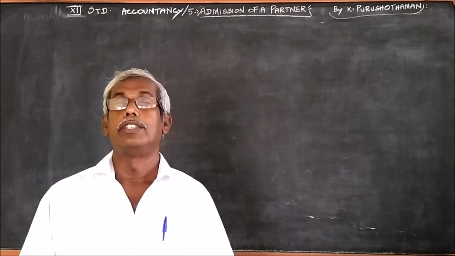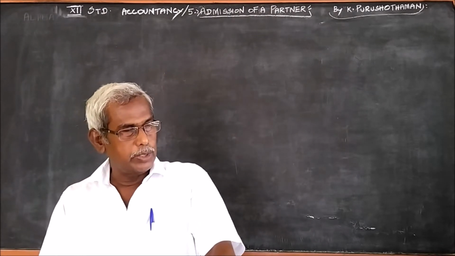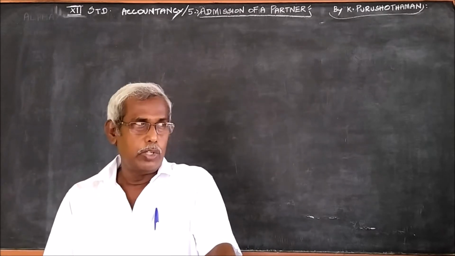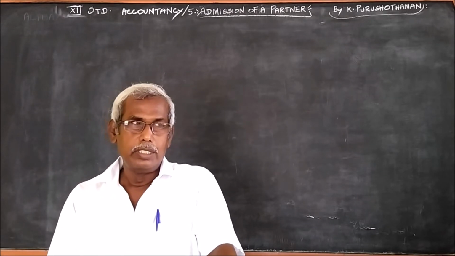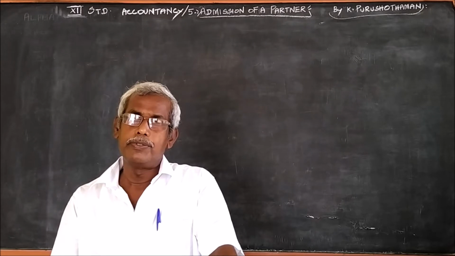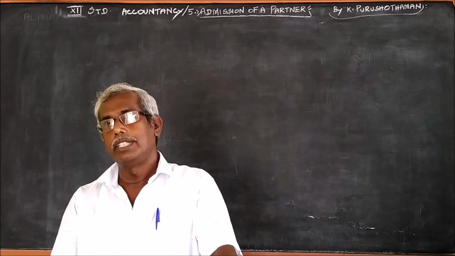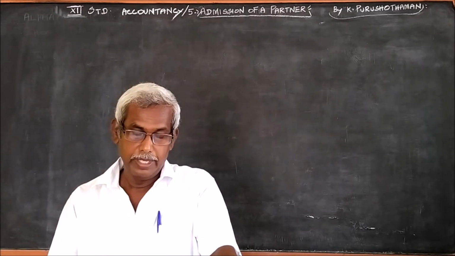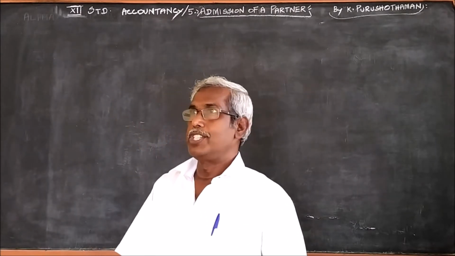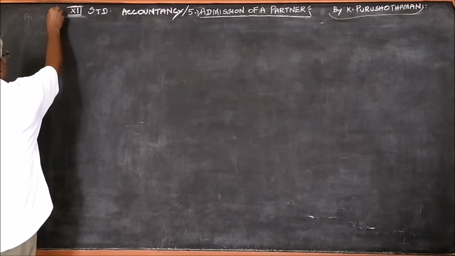First, let us begin with the revaluation account. I said the revaluation account consists of the profit items and the loss items only. Now it is our task to find what are the profit items and what are the loss items. Profit items we should write on the credit side of the revaluation account and loss items on the debit side. Okay, now we shall do the task. Preparation of revaluation account is the first part of this problem.